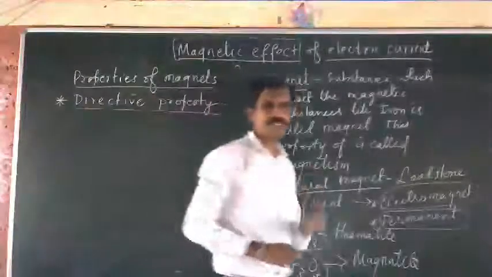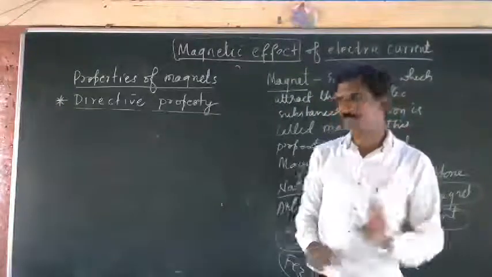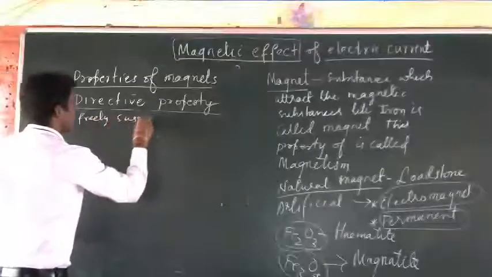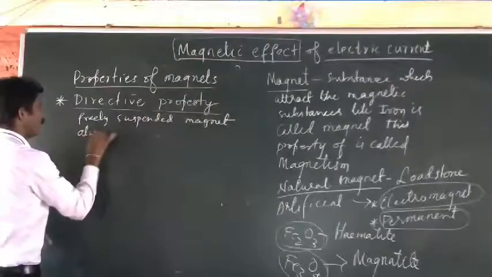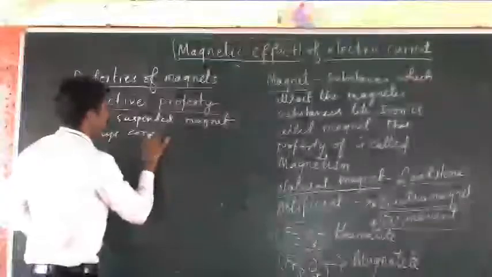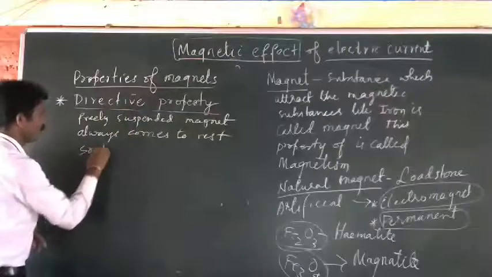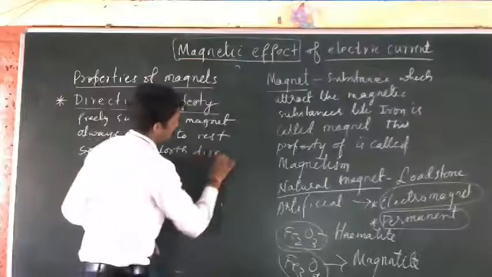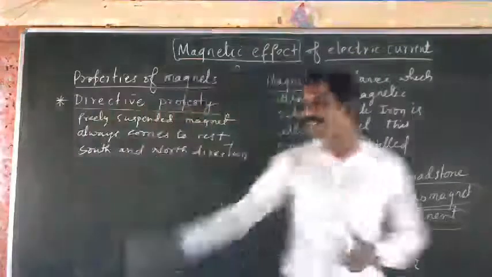A freely suspended magnet always comes to rest in the north-south direction. This is the property of the magnet. Understood? So you know it already.